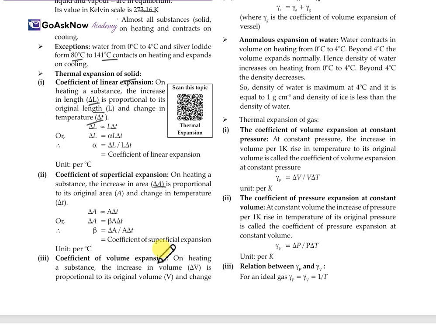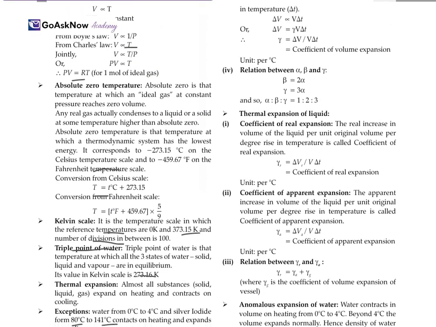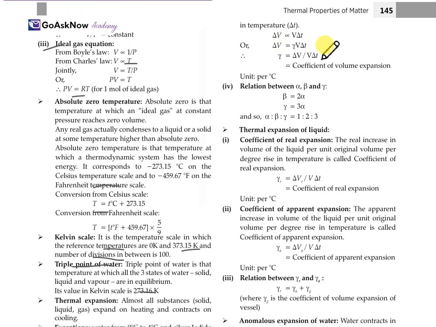Now the coefficient of volume expansion. Again for the volume expansion, gamma is equal to delta V upon V delta T, and the unit is per degree Celsius. Relation between alpha, beta and gamma: beta is equal to 2 alpha and gamma is equal to 3 alpha. So the ratio of all three coefficients, alpha, beta and gamma, will be 1:2:3. So this is all about the three different conditions.